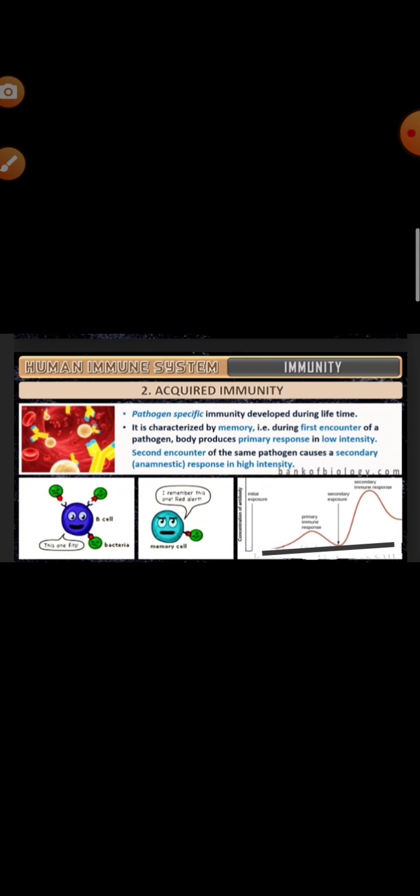When the immune system encounters a pathogen for the first time, what happens? A primary response is produced, which is of low intensity, and the memory of this encounter with the same pathogen is also formed. On subsequent encounter with the same pathogen, a secondary response is produced, which is of very high intensity. This immune response basically produces two types of lymphocyte. First is the B lymphocyte, second is the T lymphocyte.